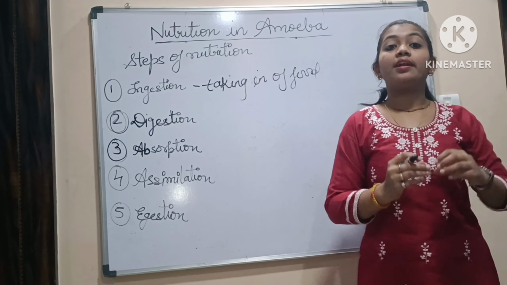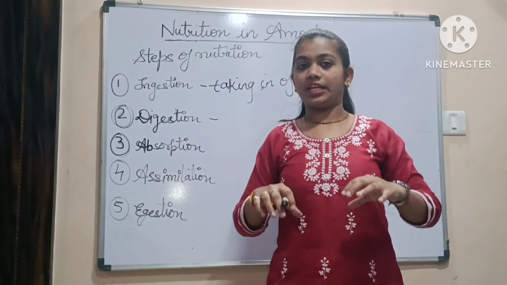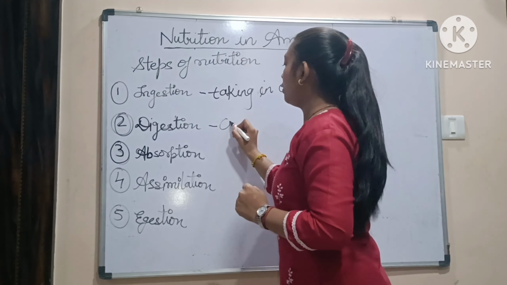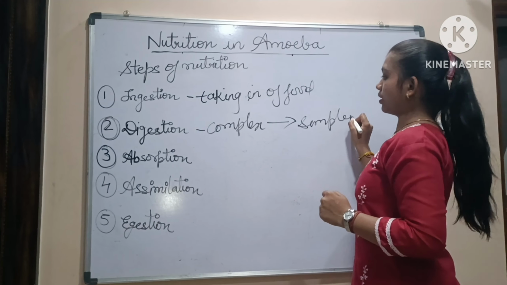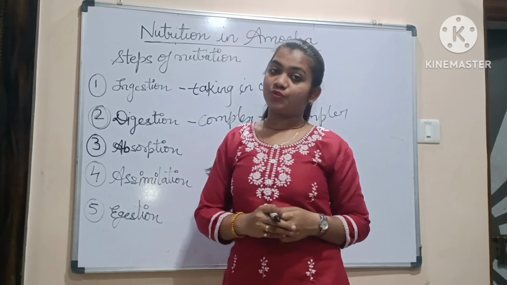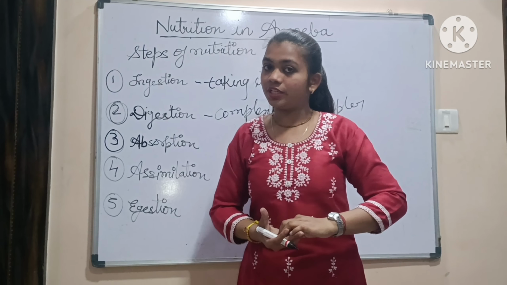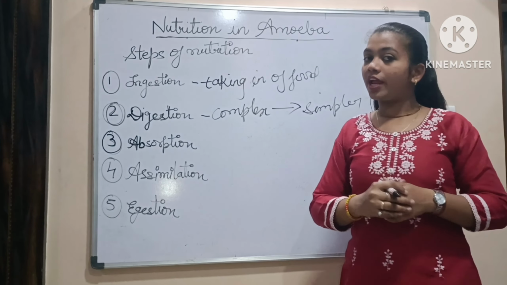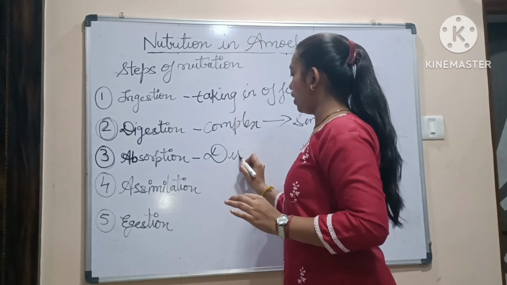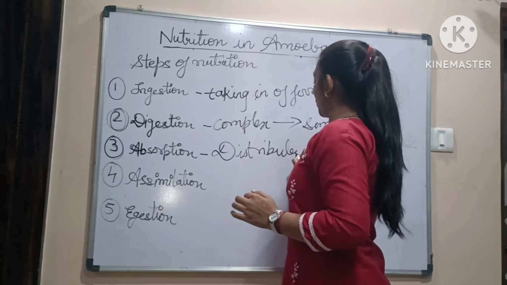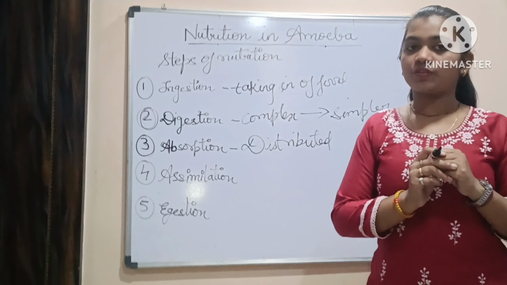Now digestion. We are converting whatever food we have taken from the external environment, which is in a complex form, into a simpler form. That is called digestion. Now third is absorption. The food that came from the external environment is complex, and by digestion we have converted it into a simple one. Now the simple digested food is distributed to all parts of the body. This is called absorption.